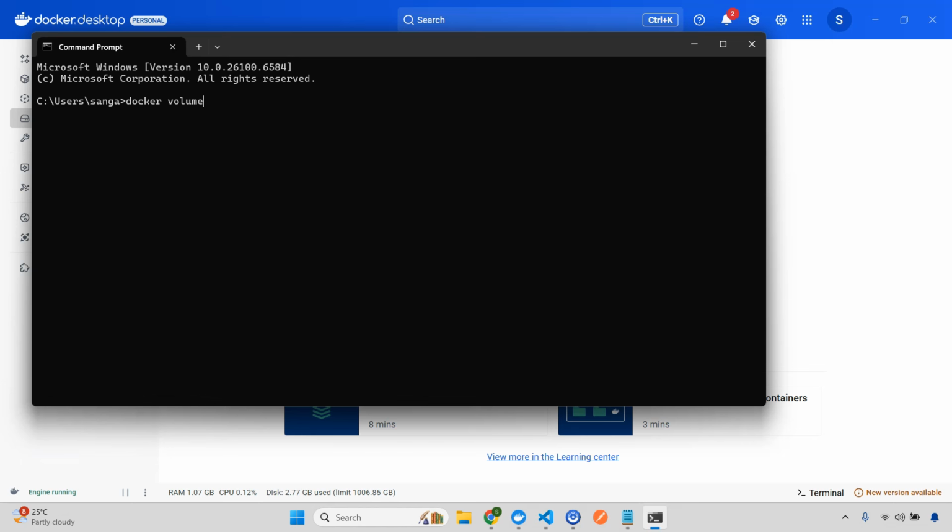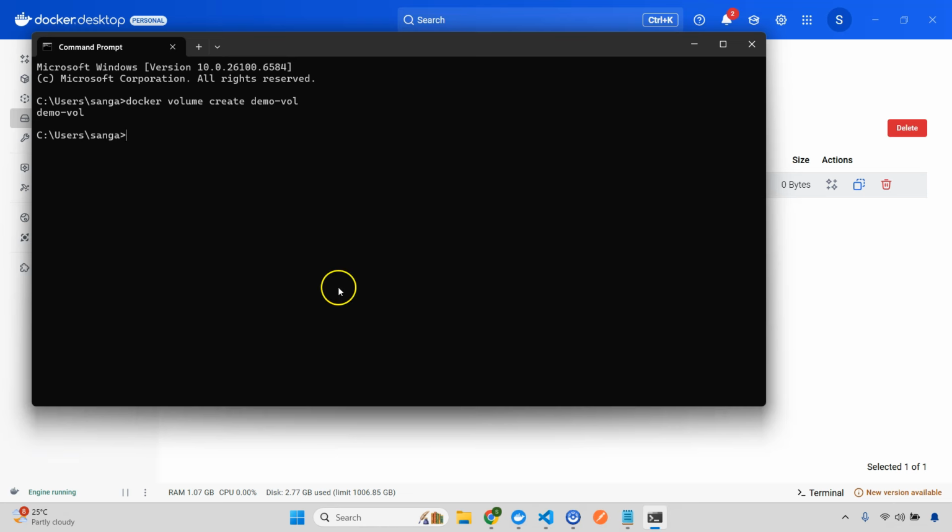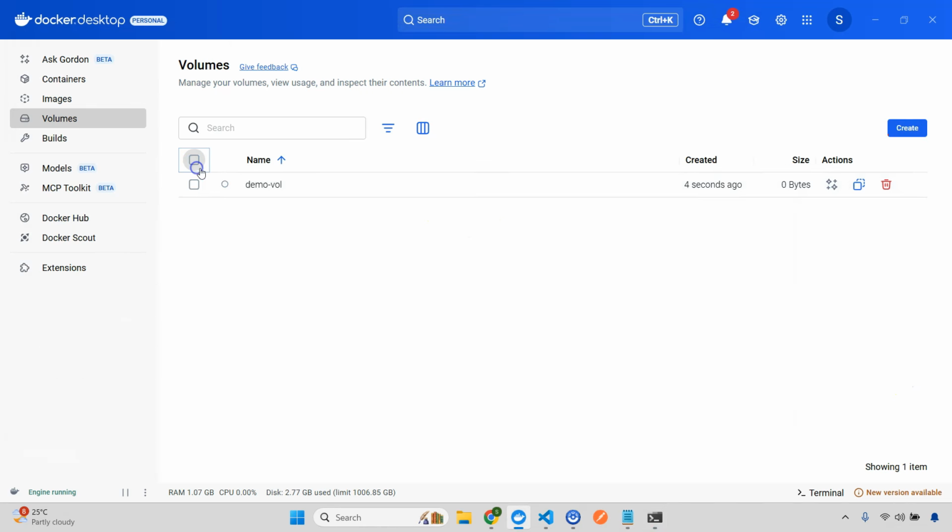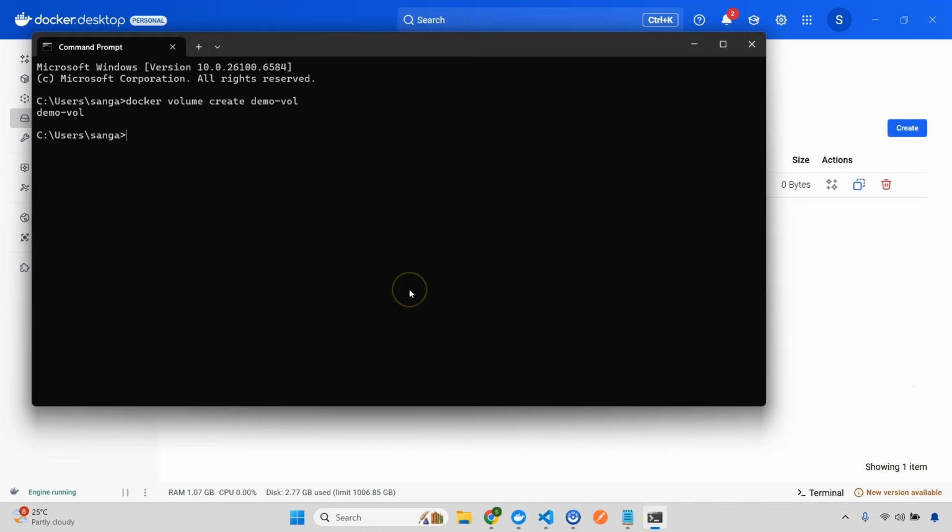So this will be volume, and here what I'm going to do, I'll do create. Let's give this a name, maybe demo volume. Enter. So this will be created here. You can see that it's immediately created. So now what I'm going to do, simply, I'll just check docker volume